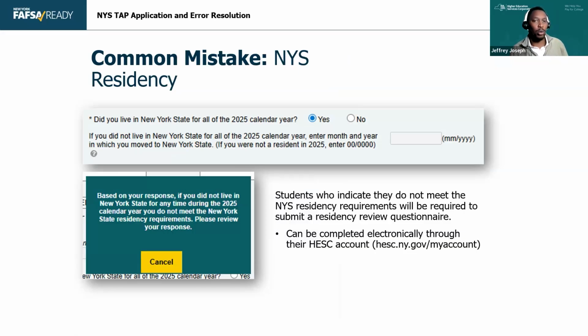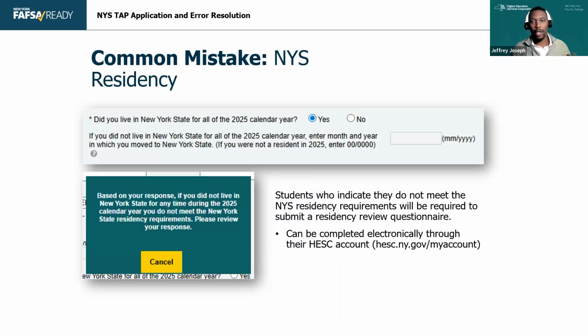Any student who selects no to this is going to get a pop-up saying, based on your answer, you may not be a resident and you're going to be required to fill out a residency questionnaire. So students should be aware that if they didn't live here for all of 2025, they're going to be in residency review. Now, just to give you a quick example, residency review is not just about have you been here for 12 months.